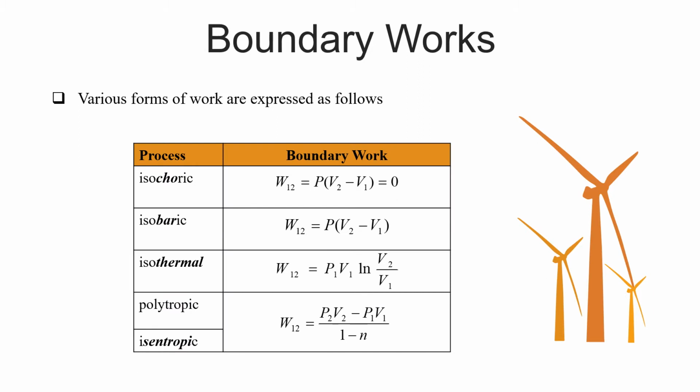So this is the boundary work. Tadi adalah untuk ideal gas law. So ini barulah untuk boundary work dia. So sama, kalau untuk isochoric kita tahu dia adalah volume constant. Bila volume dia constant, W akan jadi 0. Dan untuk isobaric dia akan jadi P V2 minus V1. Dan untuk isothermal dia akan jadi P1 V1 ln V2 over V1. Dan yang terakhir, bila dia polytropic dan juga isentropik, untuk dua kes ni dia ada 1 minus n. Okay, ni adalah equation untuk rumus untuk kira work boundary.